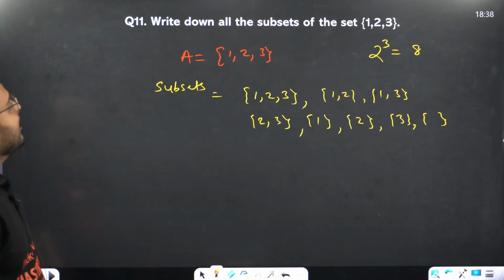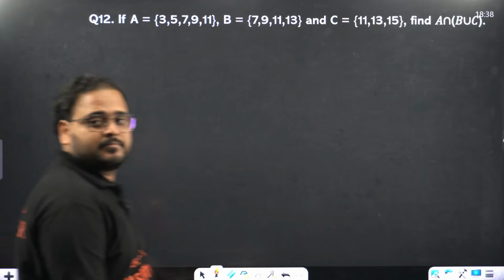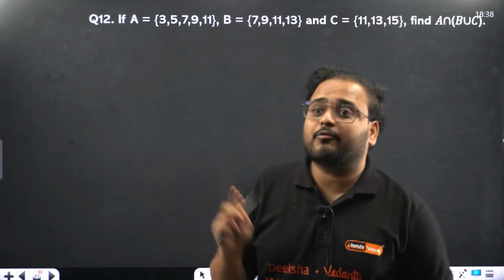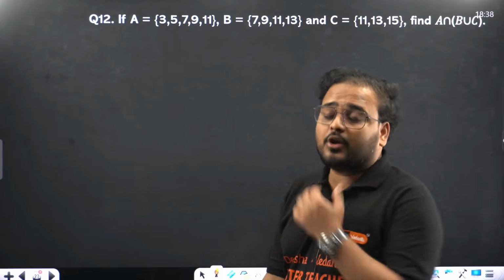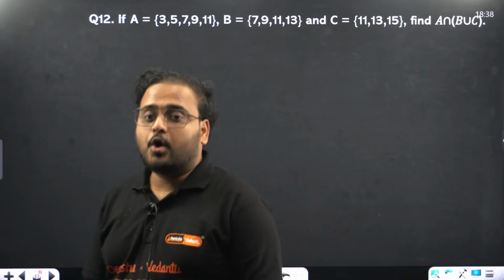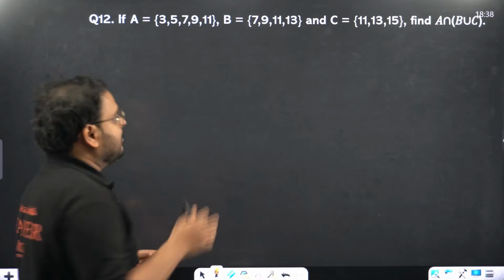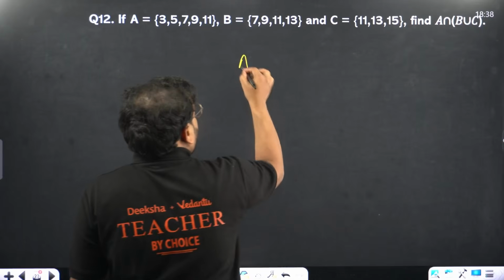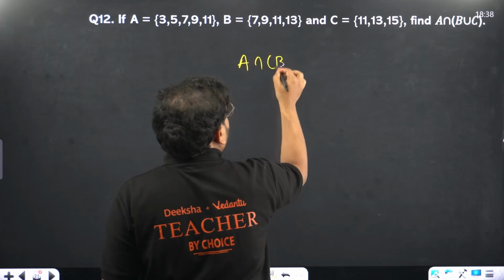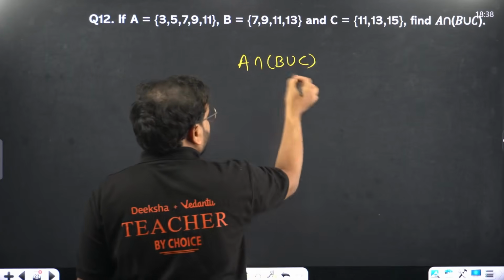12th one. A is given, B is given. I have to find A intersection B union C. A lot of questions come from this chapter on the operations side. So A intersection with B union C. Let's find B union C first.